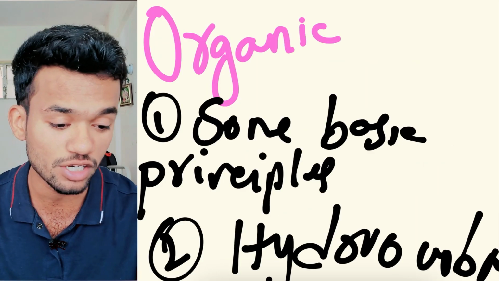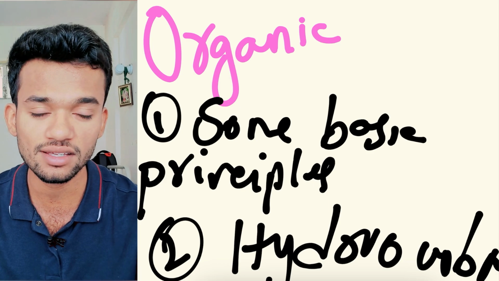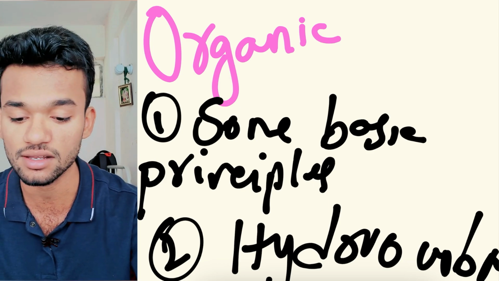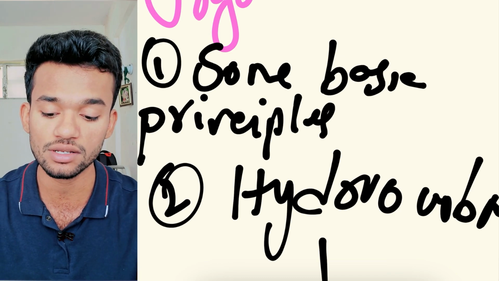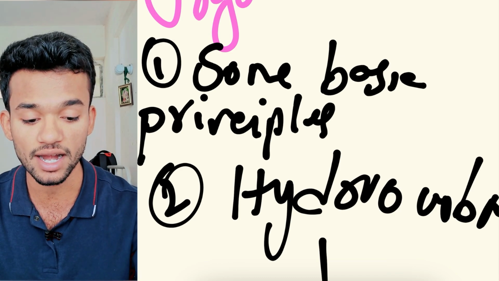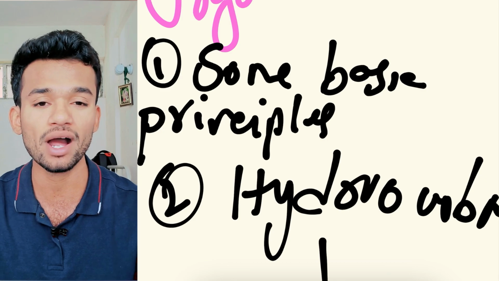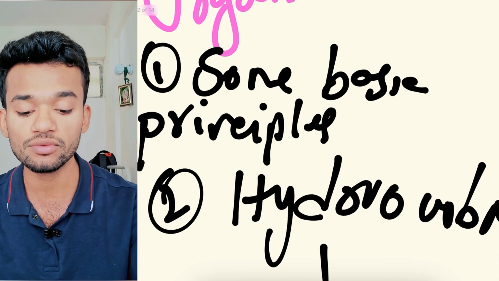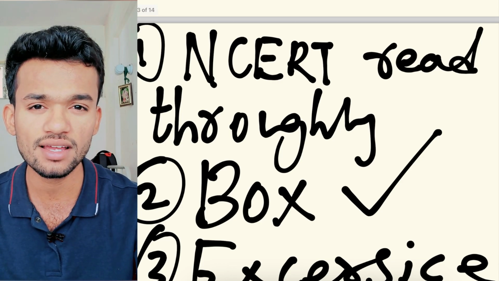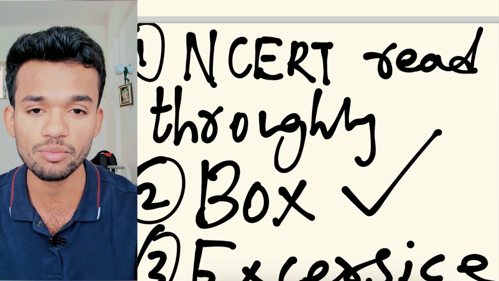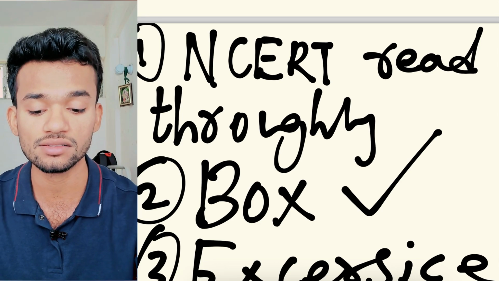In some basic principles, there are a lot of basic things which you will be studying in second year itself. So if you are perfect in these 2 lessons, some basic principles and hydrocarbons, then your second year part is almost done. So be clear with that and read NCERT thoroughly. NCERT is just a Bible. You should read it very thoroughly.